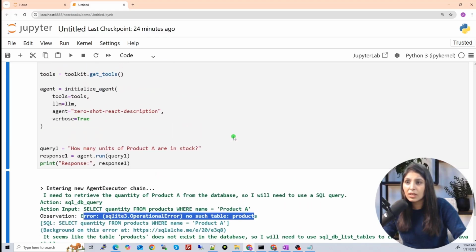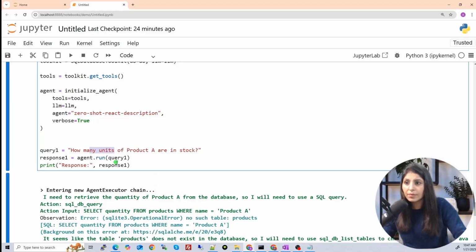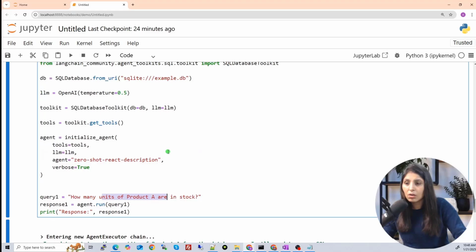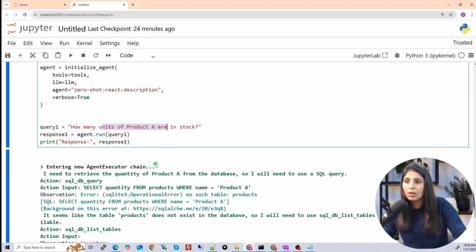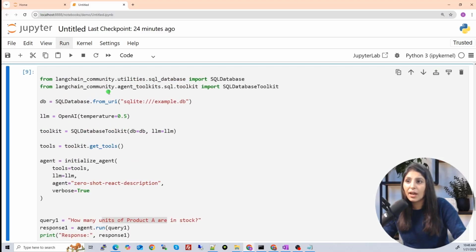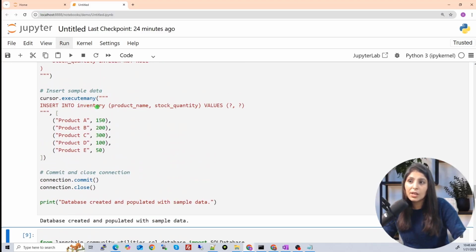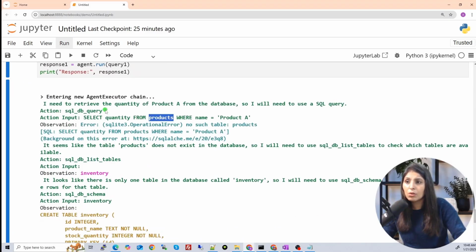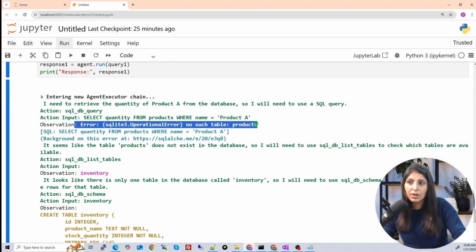Okay, so here by mistake I have written how many units of product are in stock. If you see here in our input, select quantity from products where name is equal to product A. So here it is trying to fetch which table? Products table, but we don't have a products table. Which table have we created? Our table name is inventory, right? So observation, no such table products.